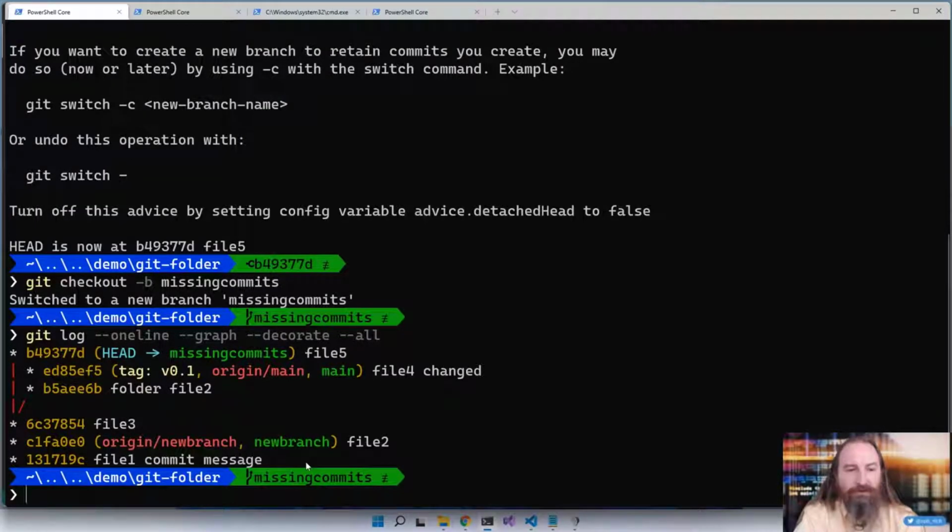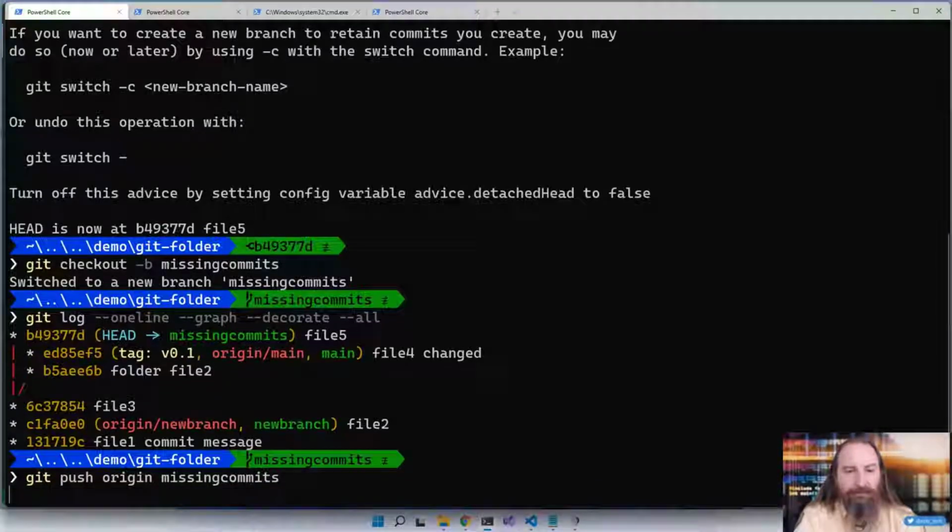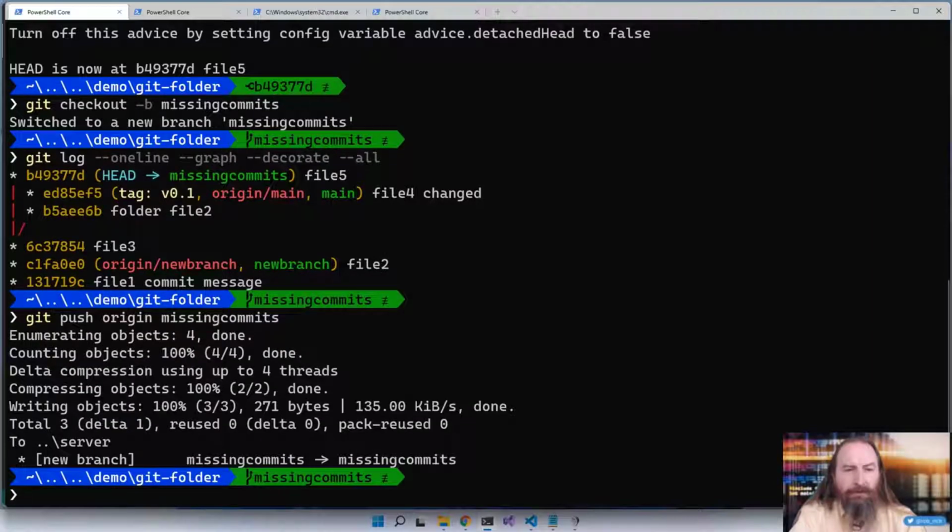If we wanted to push it to the server, git push origin missing commits. Now, it always bothered me that I'm saying origin missing commits. I wanted to push the missing commits branch to origin. Couldn't I just say git push missing commits to origin? Well, no, actually you can't.